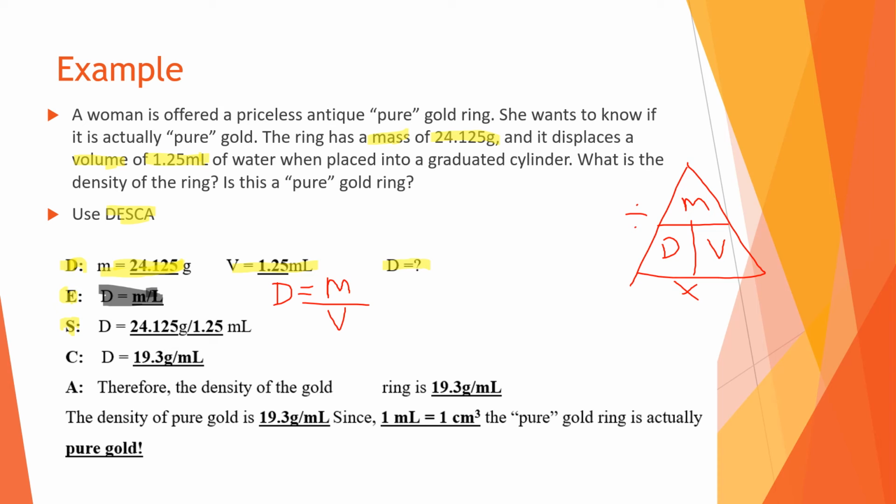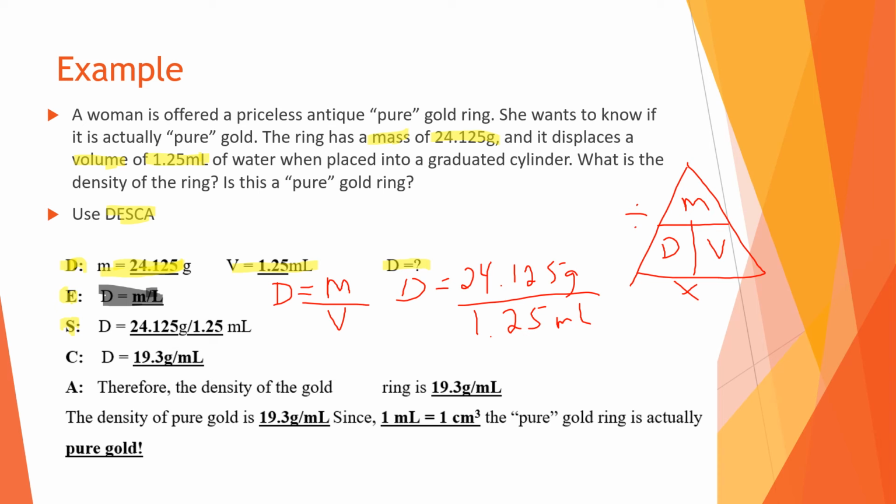So please don't let it confuse you the way that it's represented here. If I was to rewrite this out, it would look like this. D equals mass, which is 24.125 grams, all over volume, which is 1.25 milliliters.